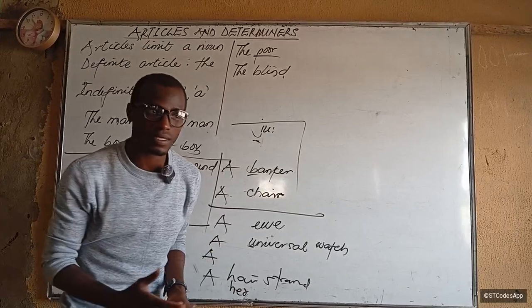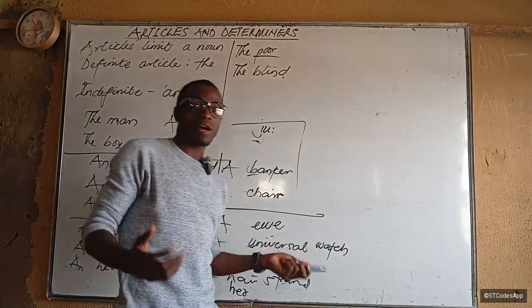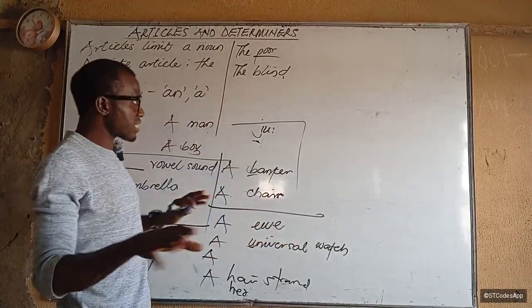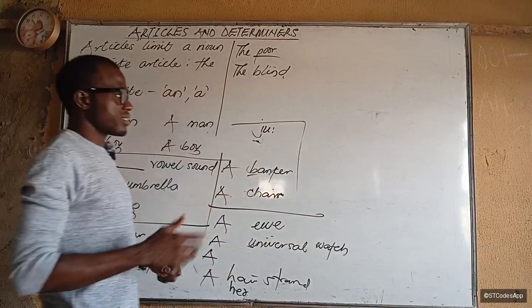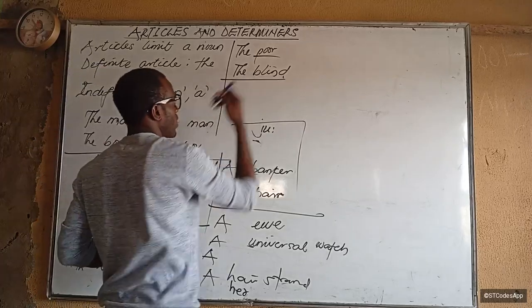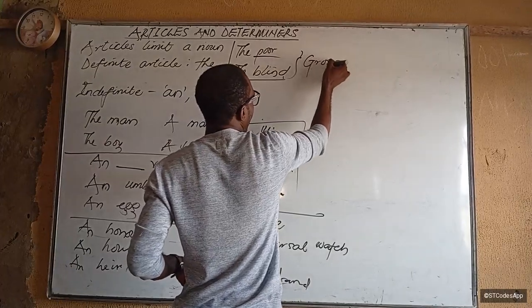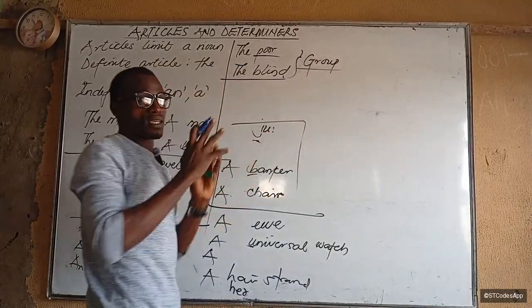The handicapped cannot walk. The handicapped are not allowed in. Do you understand now? So that is another use of the definite article when you are referring to what? A group, a collection, a group of things collected together.